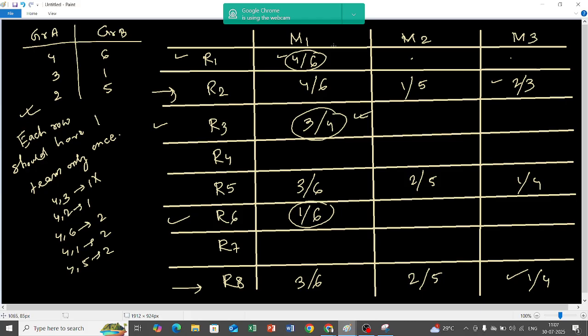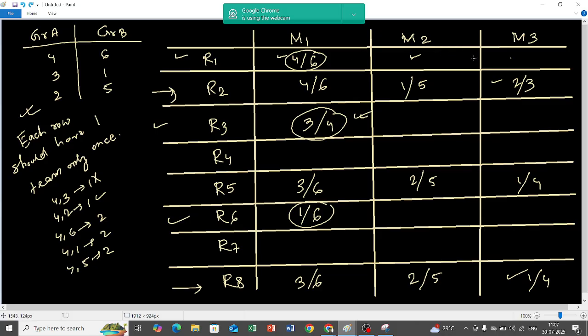4 2 or 2 4, is it there? 4 6, 4 6, 1 5, 3 4. No, it is not there. So I need to schedule 4 2. Now this is the first box that I am seeing. Now you tell me, can I put 4 2 over here? No, sir. Why? Sir, because 4 is already playing with 6.